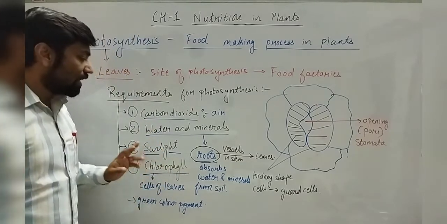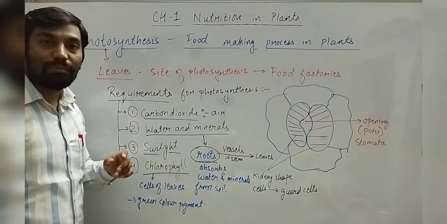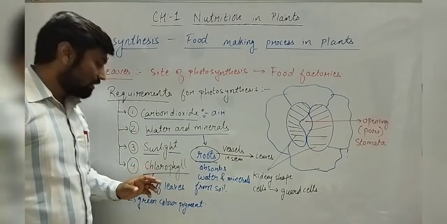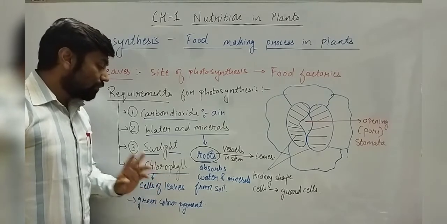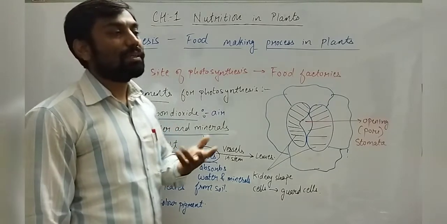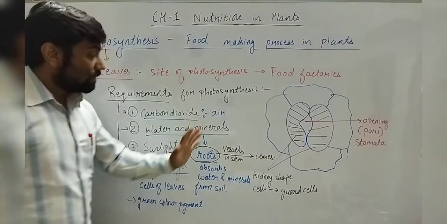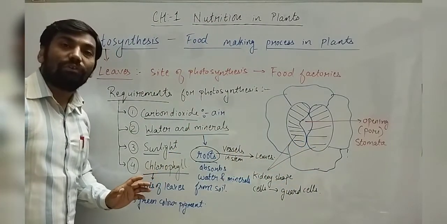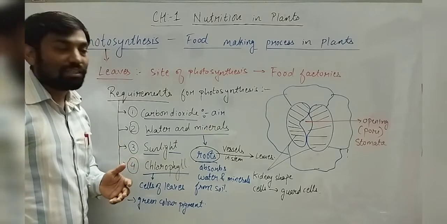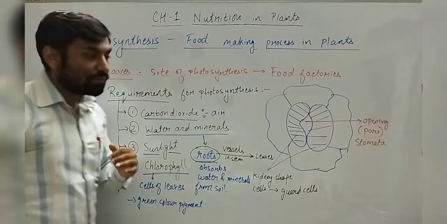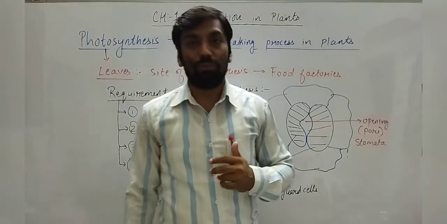Then we have seen sunlight, which is available during daytime, so they get sunlight, and then chlorophyll, which is already present in the leaves. So this is how the plant gets all its requirements, or raw materials, for the process of photosynthesis. Now we will see what actually happens during photosynthesis.